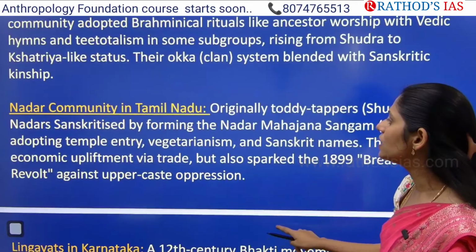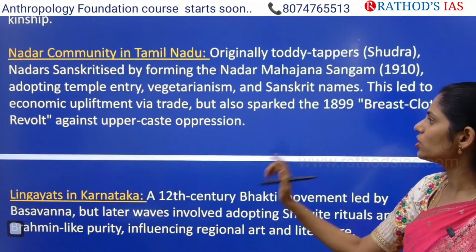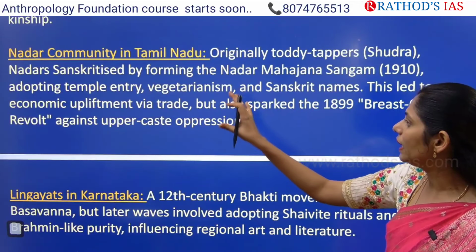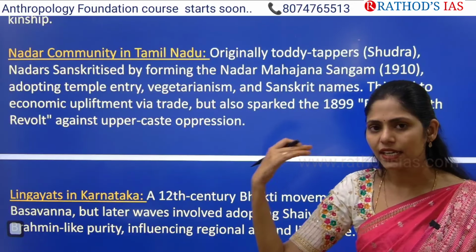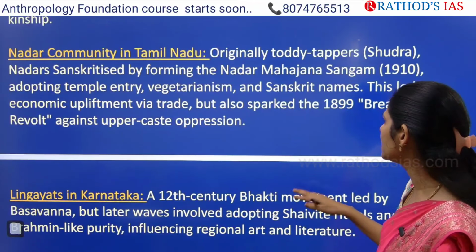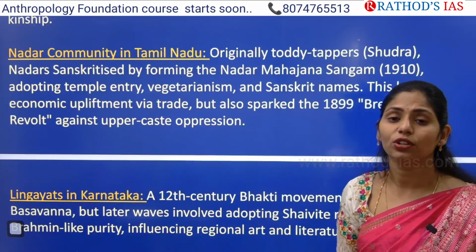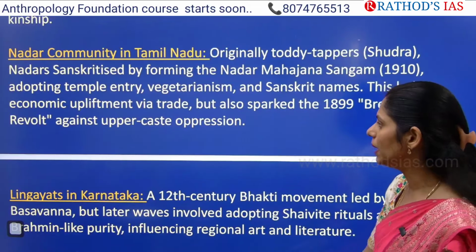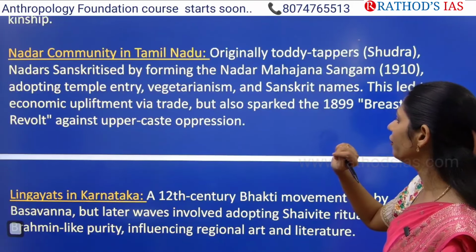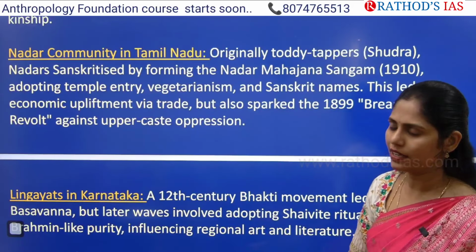And this one is the Nadar community in Tamil Nadu. They are originally toddy tappers. They belong to the Shudras. But they sensitized and they started entry into the temples. They follow strict vegetarianism and they use Sanskrit names. That led to economic upliftment of those people and that led to increasing of trade. And finally, they are claiming this high caste.